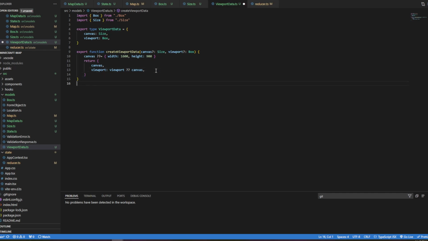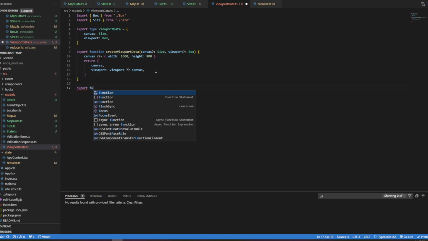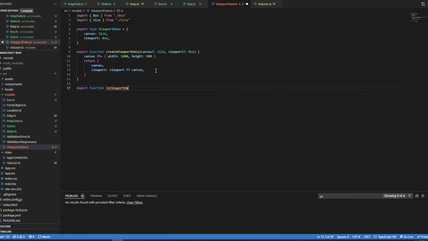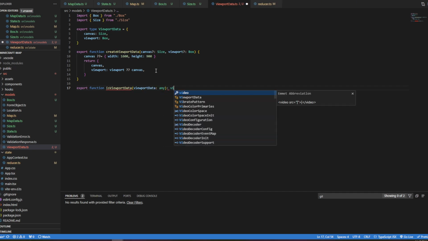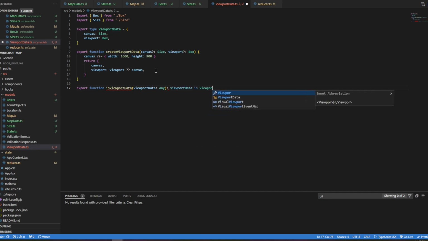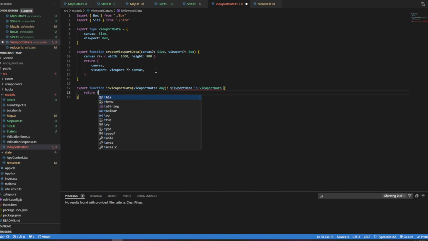And then I can do export function isViewportData of type any. Viewport data is viewport data. Return true. But we're going to say if not viewport. I'm going to change this to viewport. I'm just using viewport data to differentiate it from the class we're going to create called Viewport.